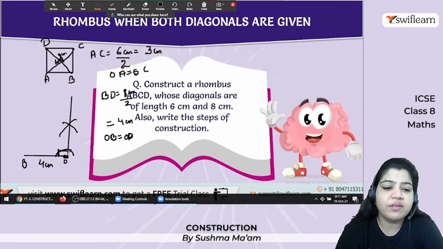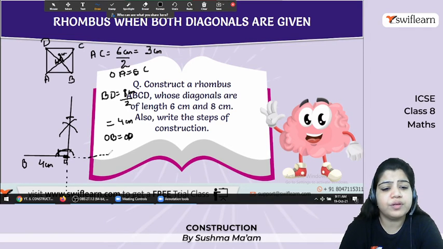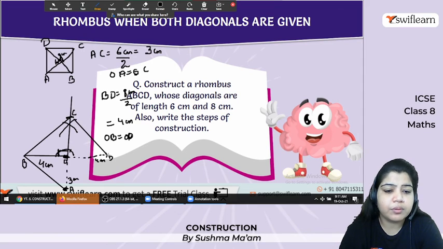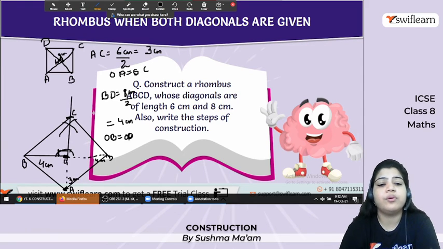So now, with O as a center, you have to take a radius of 3 centimeter. So this one. Okay, so now what you have to do, with the help of a ruler you can extend this one, and this one also till 4 centimeter. Okay, so this is your 4 and this is your 3 centimeter. Now name A, B, C and D, and with the help of a ruler simply join these points, and you'll get your final rhombus.